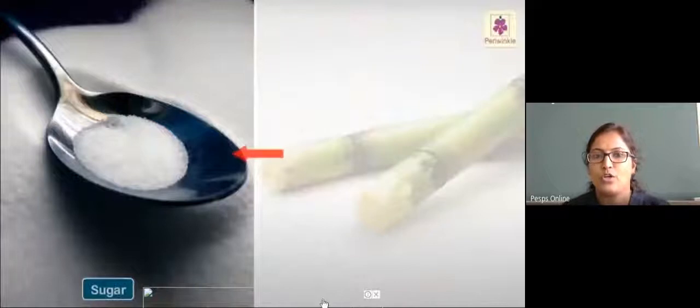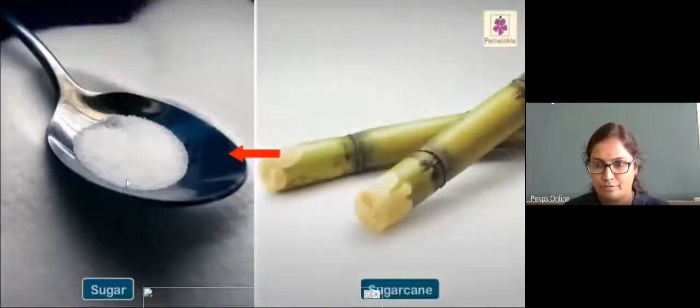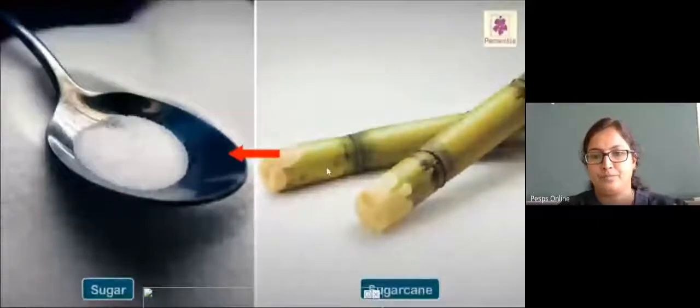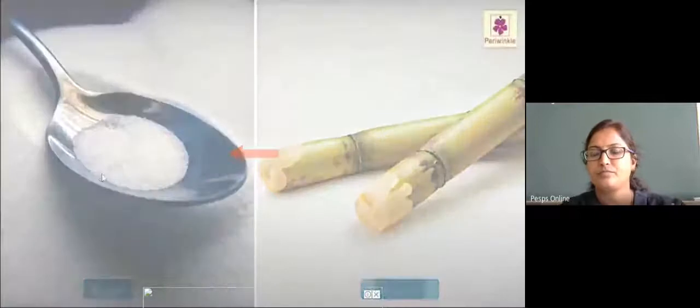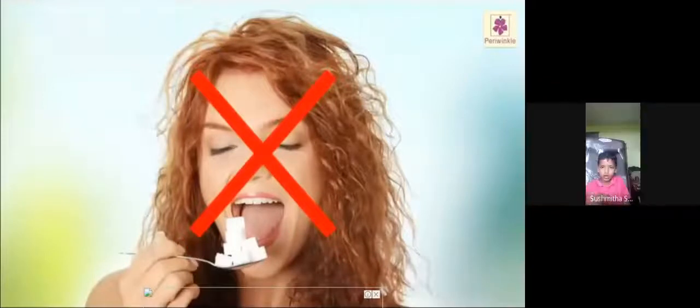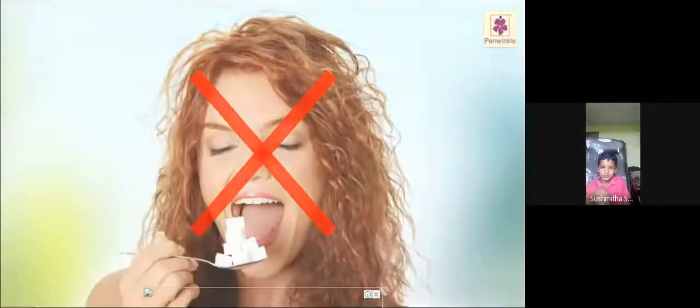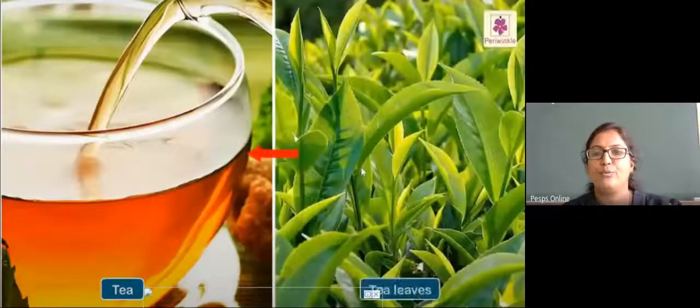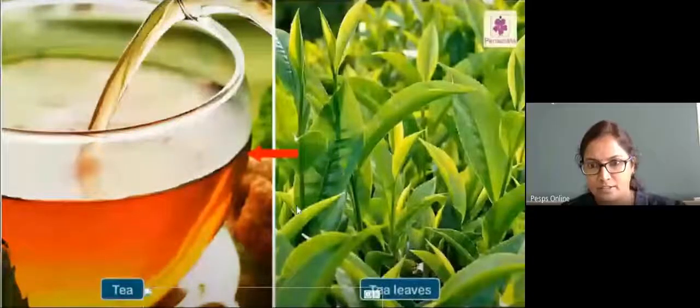We get sugar from the sugar cane stem. The stem part is used to make sugar cubes. All these things we will learn, a few more things, in another class.